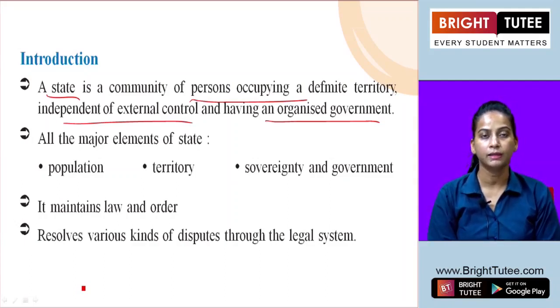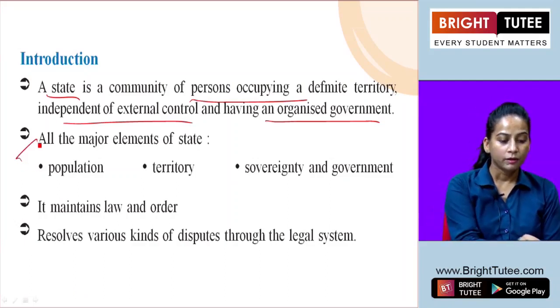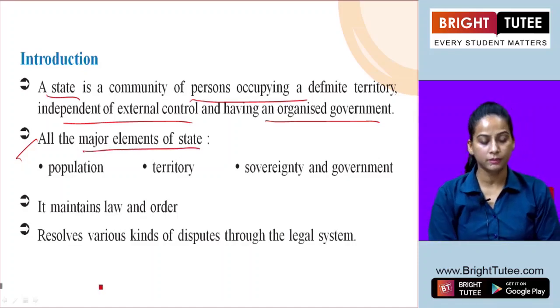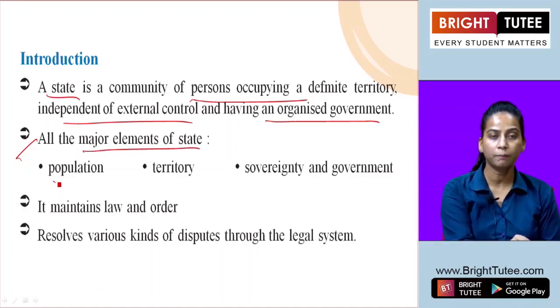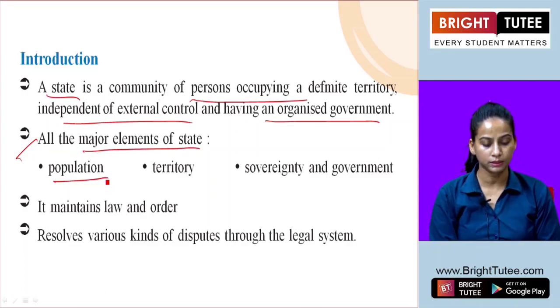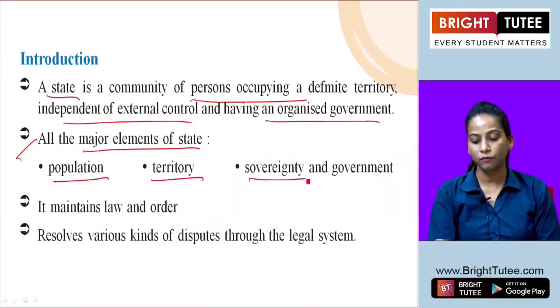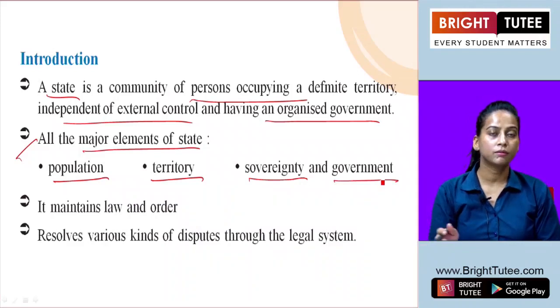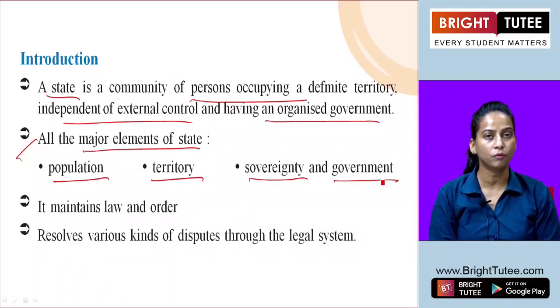The major elements of a state are the population of that particular state, its territory, the area it covers, sovereignty, and the government, the one who is going to rule over that particular state.